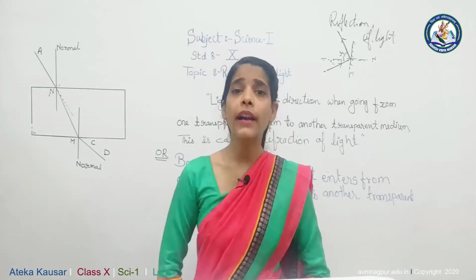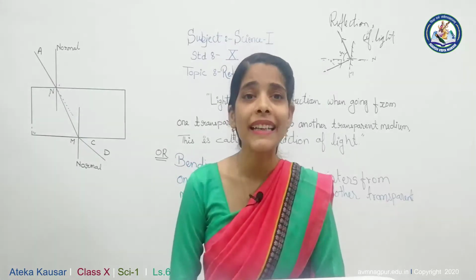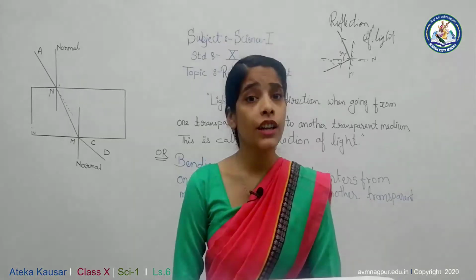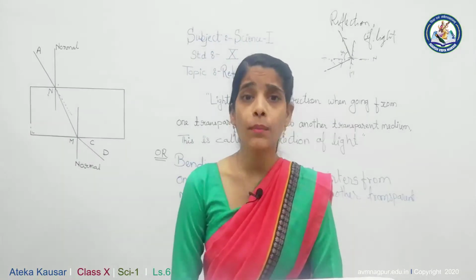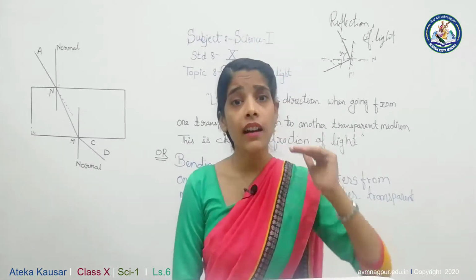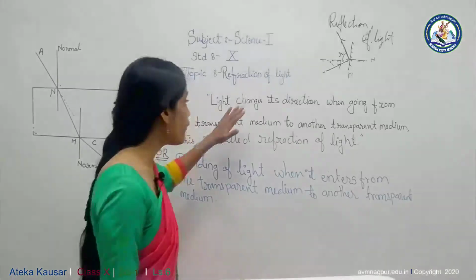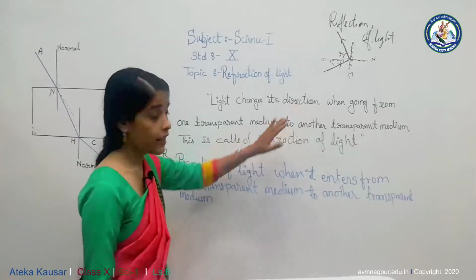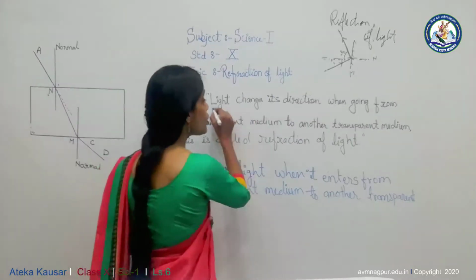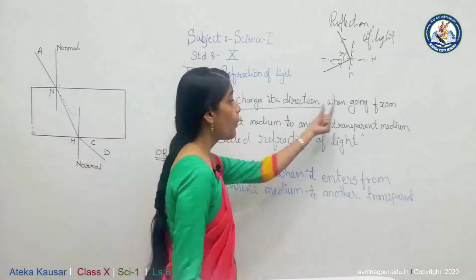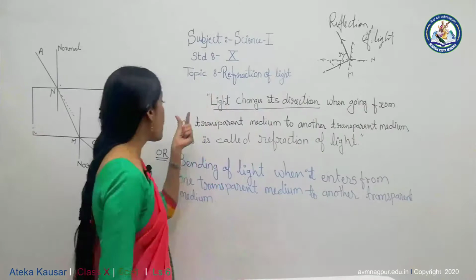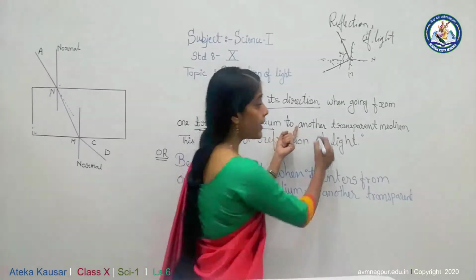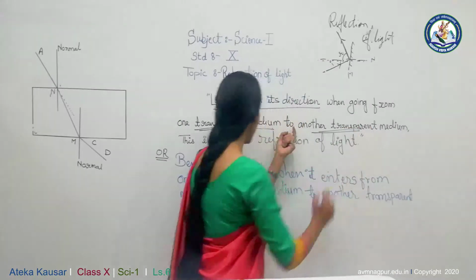And what is meant by medium? Medium means material. If the material is different or has a different density, light bends when it enters another medium. Therefore the light changes its direction. The light changes its direction when going from one transparent medium to another transparent medium.